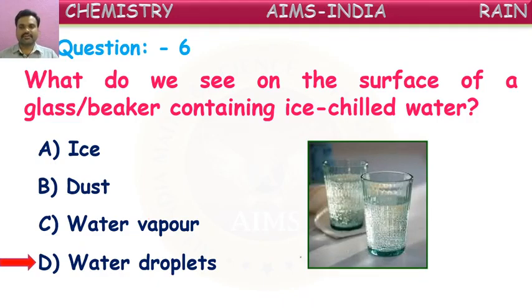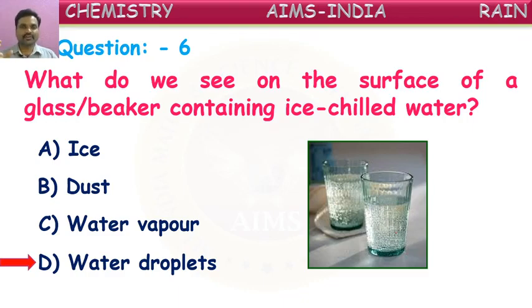Like this, if you take any soft drink in a glass and keep it outside, on the outer surface of the glass you can see droplets of water. From where are these coming? Did we say these are coming from inside the glass through holes? No, that is not happening.